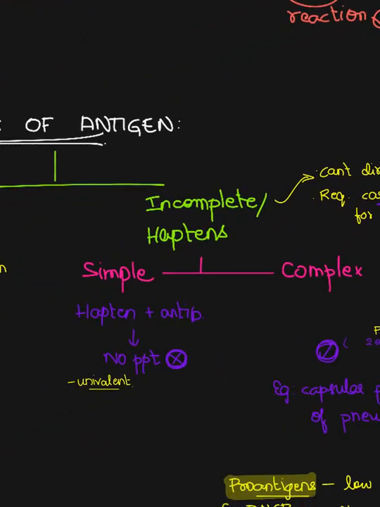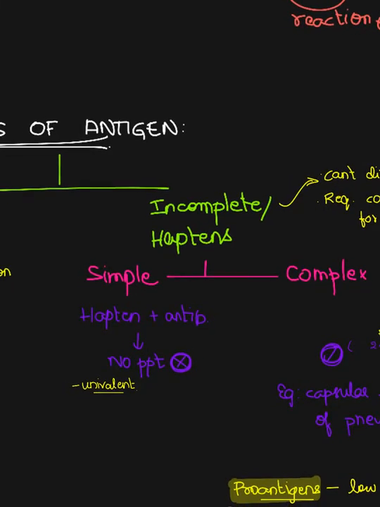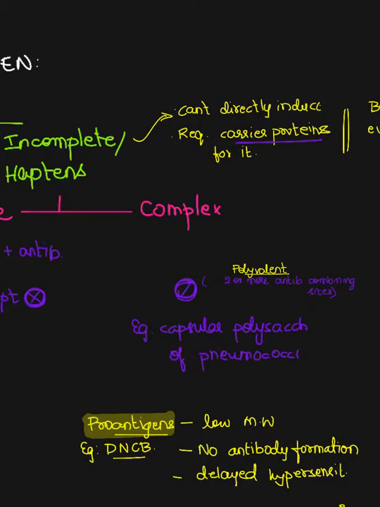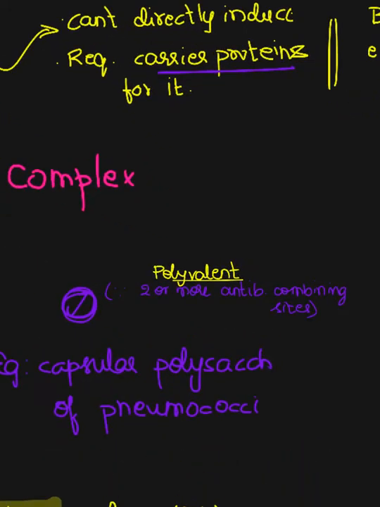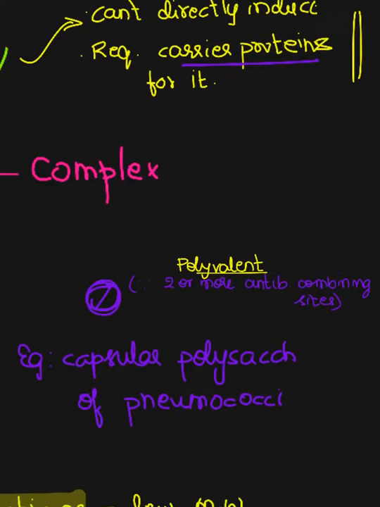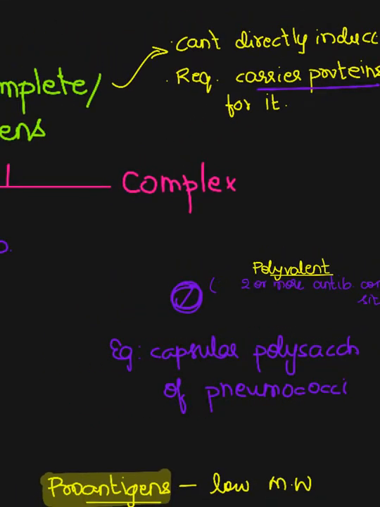Coming to the simple haptens, they are those which, when combined with the antibody, will not produce any kind of precipitation, and they are univalent in nature. While the complex antigens are the ones which have polyvalency. What do you mean by polyvalent? That is, those which have two or more antigen combining sites, that is, they have more antigenic determinants in them. They are called the complex ones, and remember that these will produce precipitation when combined with the antibodies.